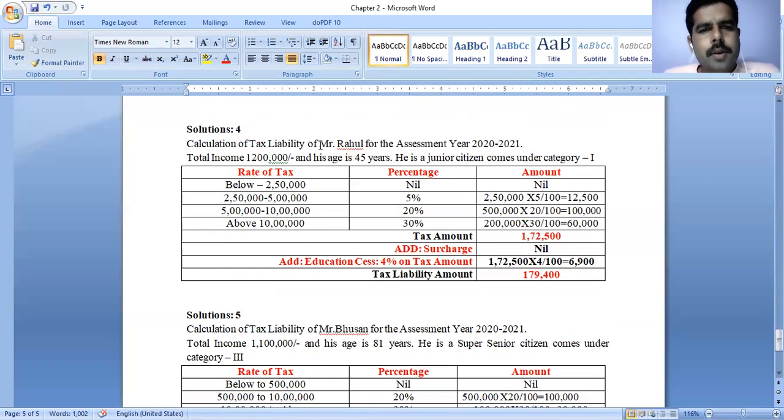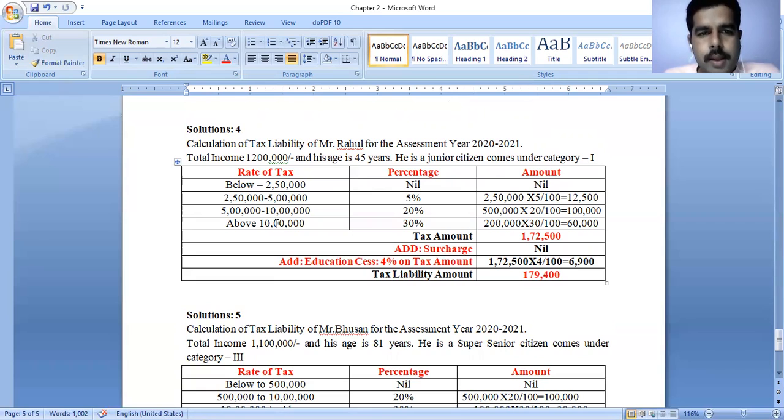Calculation of tax liability of Mr. Rahul for the assessment year 2021. Total income is 12 lakhs here and his age is 45 years. He is a junior citizen, comes under category 1. Up to 2,50,000, that is nil here. 2,50,000 to 5 lakhs, that is 5%. 2,50,000 into 5 by 100, that is 12,500. And 5 lakhs to 10 lakhs means 5 lakhs. On these 5 lakhs, 20% will be deducted here, that is 1,00,000.